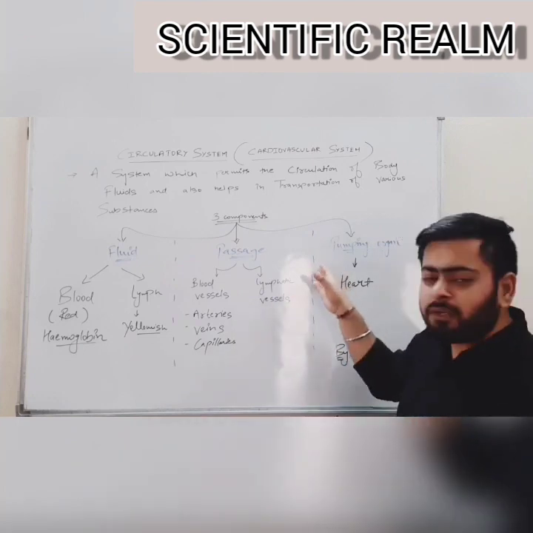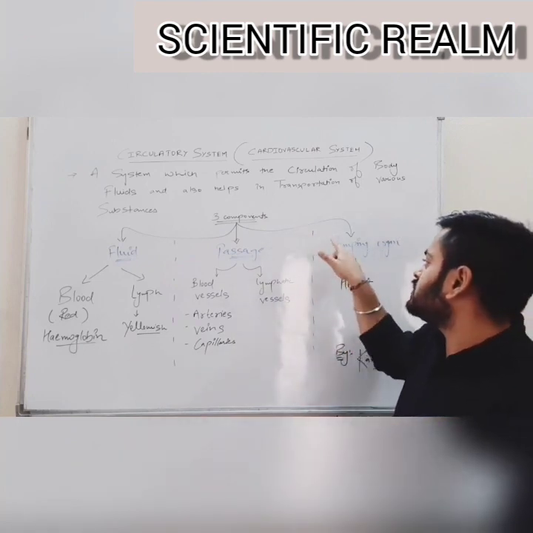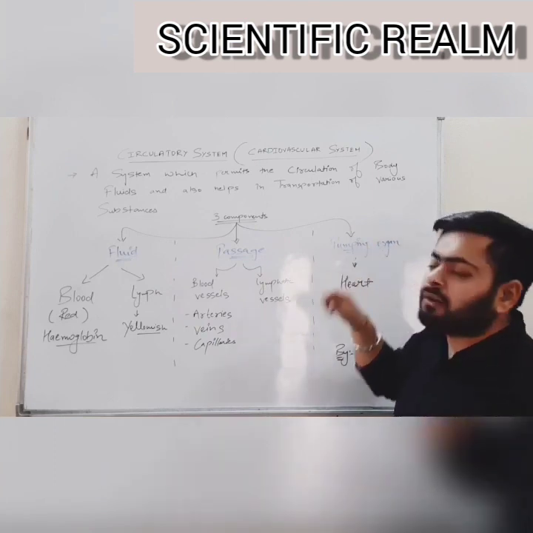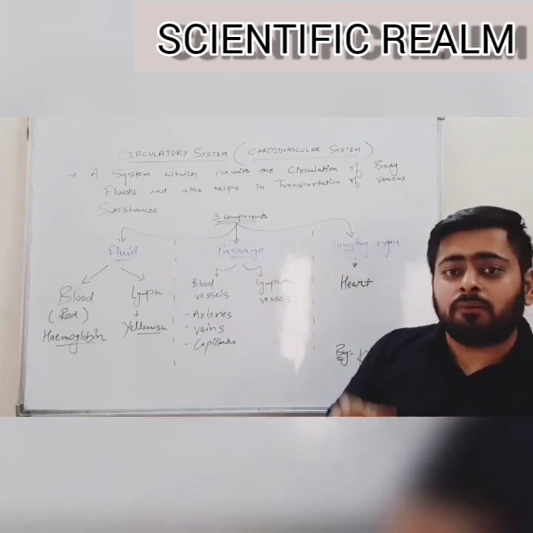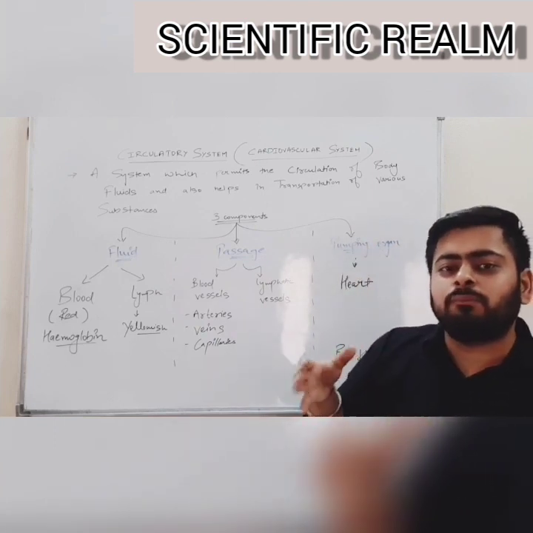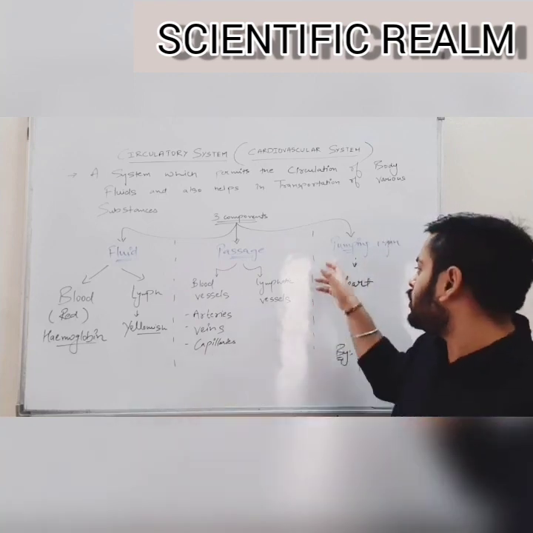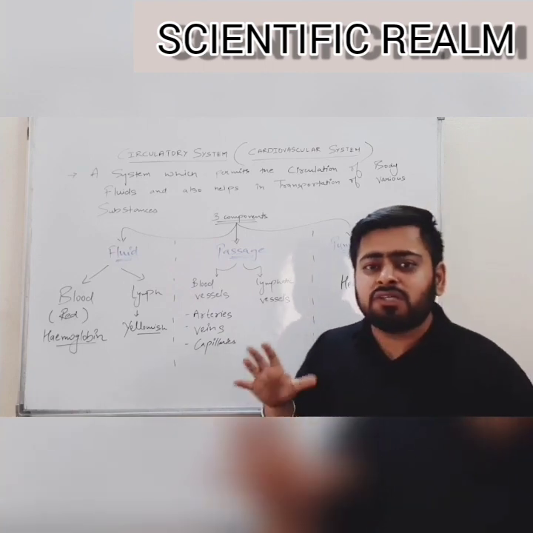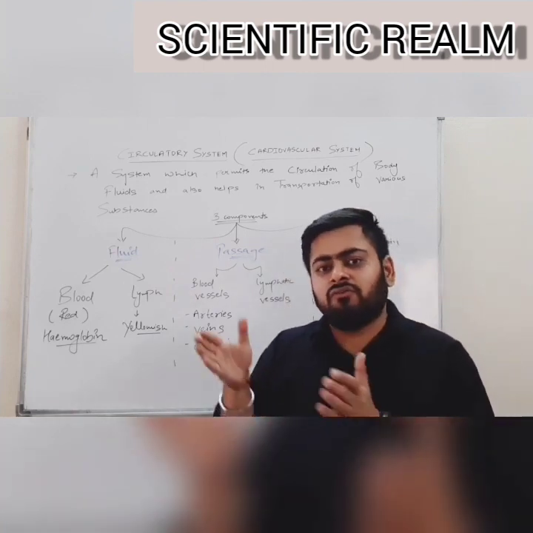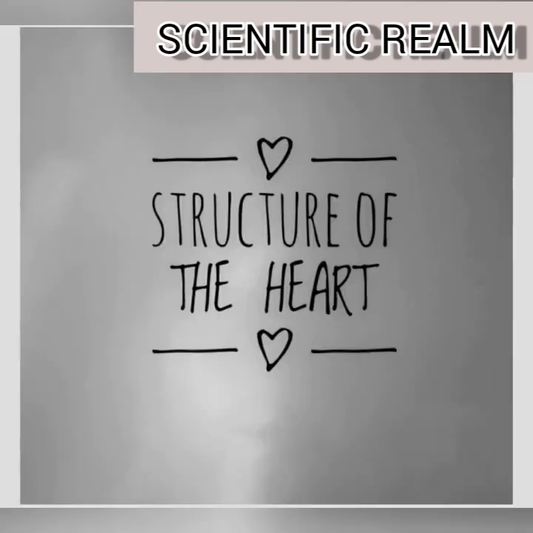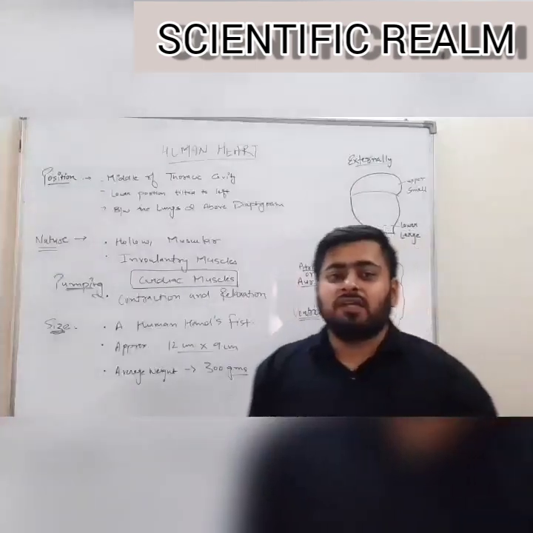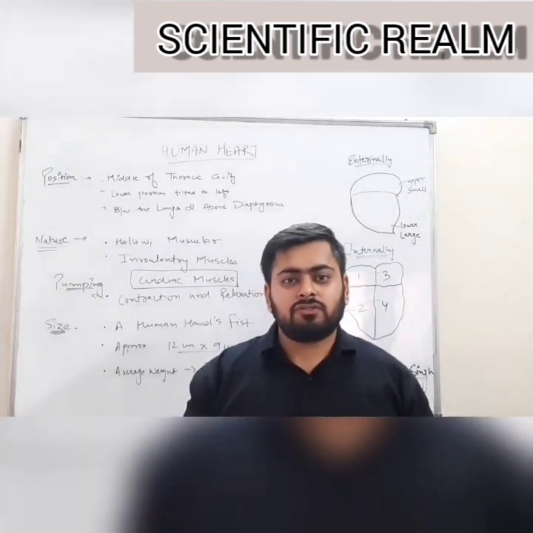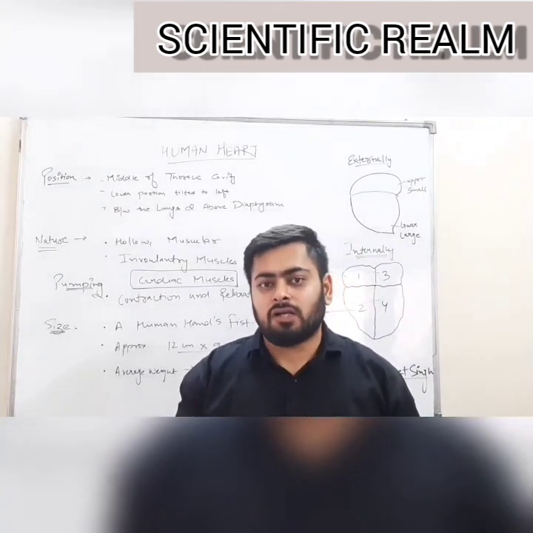Last but the main part of a circulatory system is a pumping muscular organ. A muscular pumping organ, or you can simply say a pumping organ. Pumping organ in our case is the heart. Let us now study in detail the structure, working and functioning of the heart. Let us now begin with the structure and the details of the human heart.